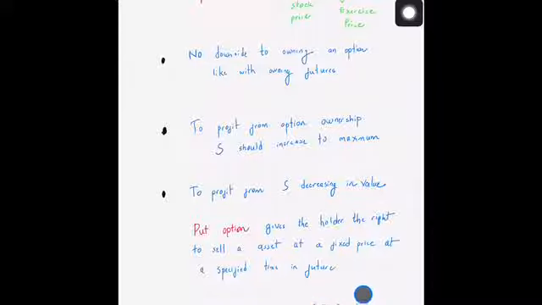Okay, then obviously you're not going to exercise this particular contract, because you will be selling this particular stock at a value which is lower than the particular stock price, and you will be going into a loss.